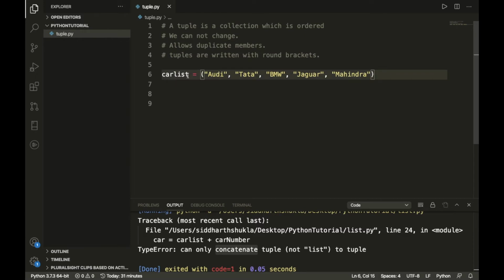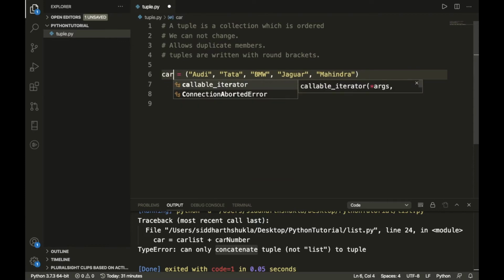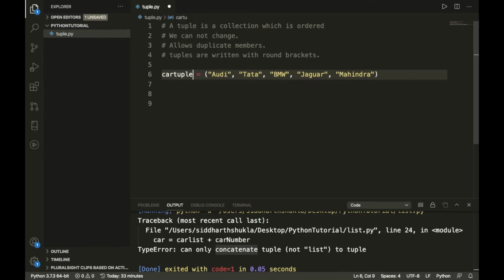Suppose I have written something here. I'm going to type car tuple. Inside the car tuple we have the car names: Audi, Tata, BMW, Jaguar and Mahindra. These are the brands of the car. First of all, I'm going to discuss the basic difference between the list and the tuple.